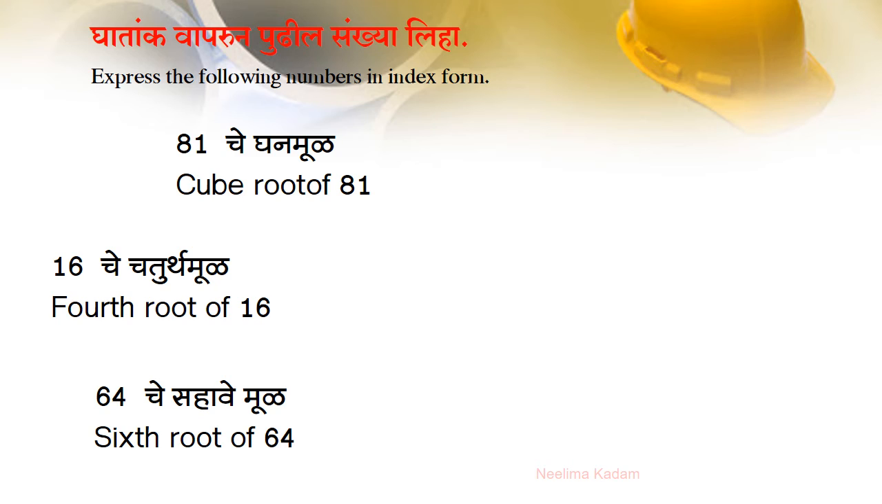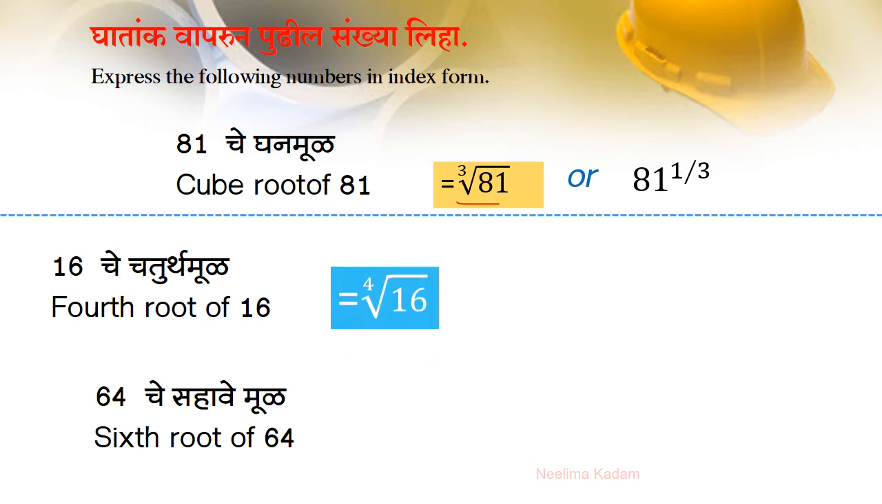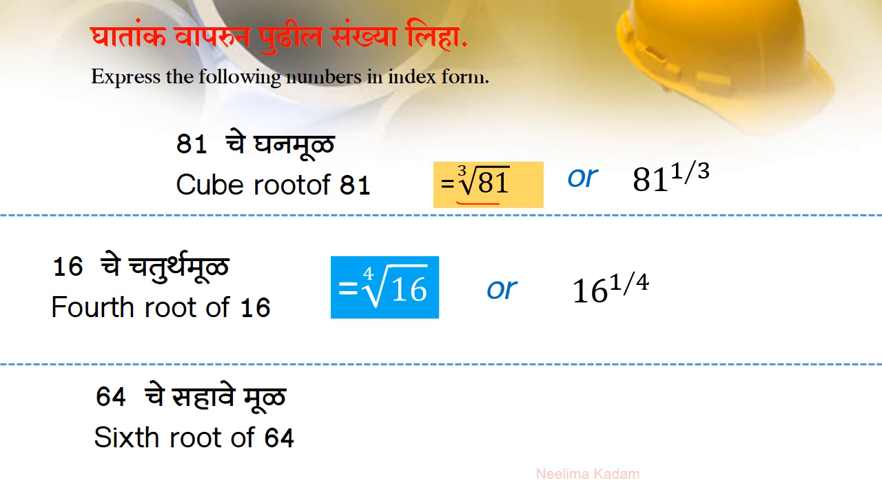Now we have to express the following numbers in the index form. Cube root of 81: with the help of radical sign we write it as cube root of 81, or in index form 81 raised to 1 upon 3. Fourth root of 16, in index form 16 raised to 1 upon 4. Sixth root of 64 with the radical sign, and in index form 64 raised to 1 upon 6.